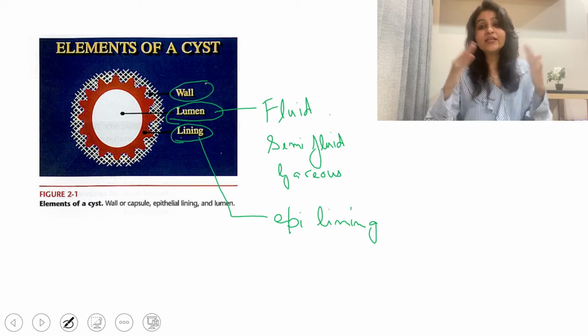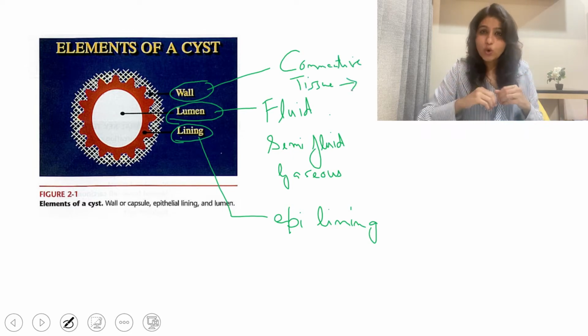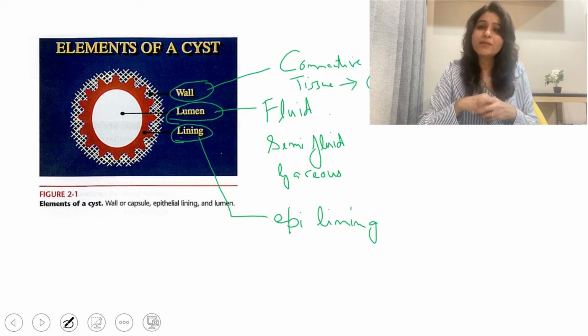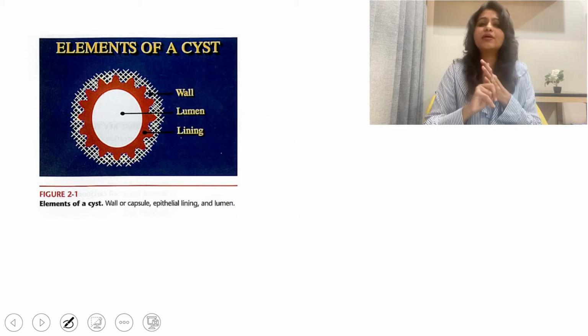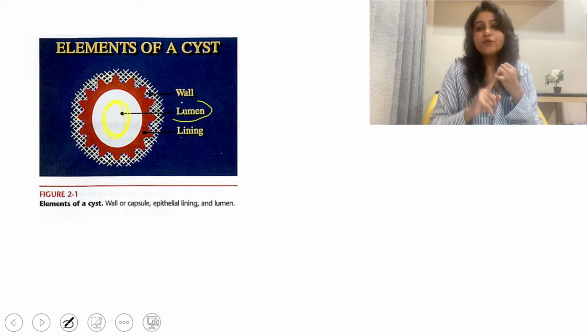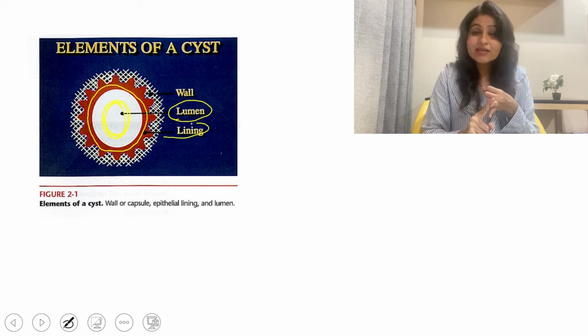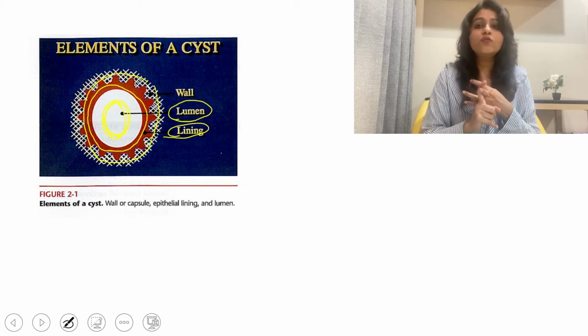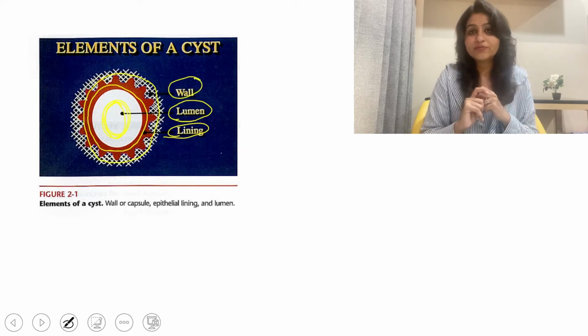Then outside the lining, the third part, it will be a capsule. This capsule is the connective tissue wall, which consists of fibers running parallel to each other with fibroblasts and blood vessels. So we know there are three parts of a cyst. There is a lumen or a cavity consisting of fluid, semi-fluid or gaseous contents. Then there is an epithelial lining, and then there is a connective tissue wall, which is also called as a capsule, which consists of parallel running fibers.